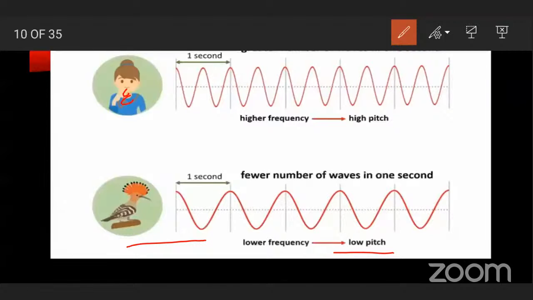And high pitch is chirping of birds, whistle, DJ sound, and sound of woman. These are the examples of high pitch sound because their frequency is greater.